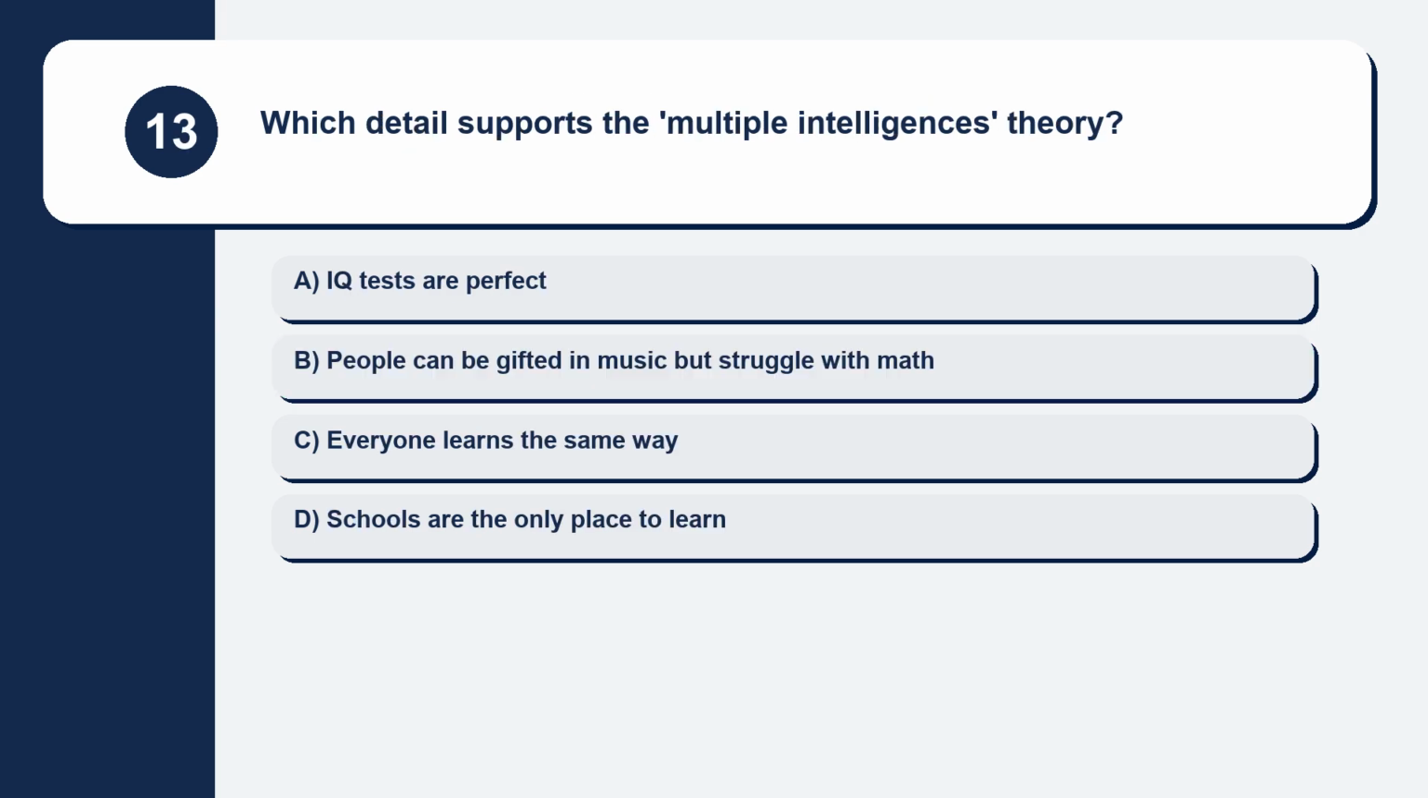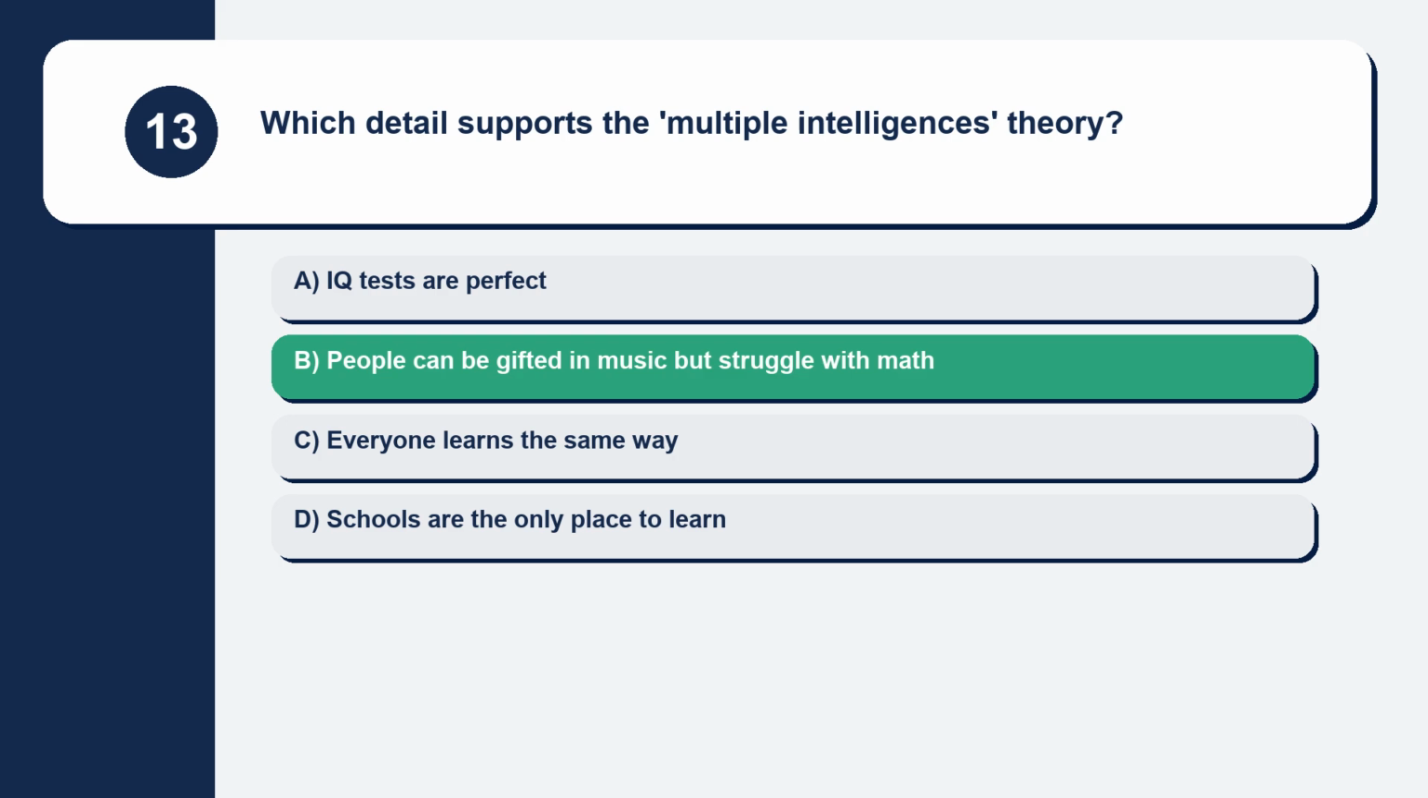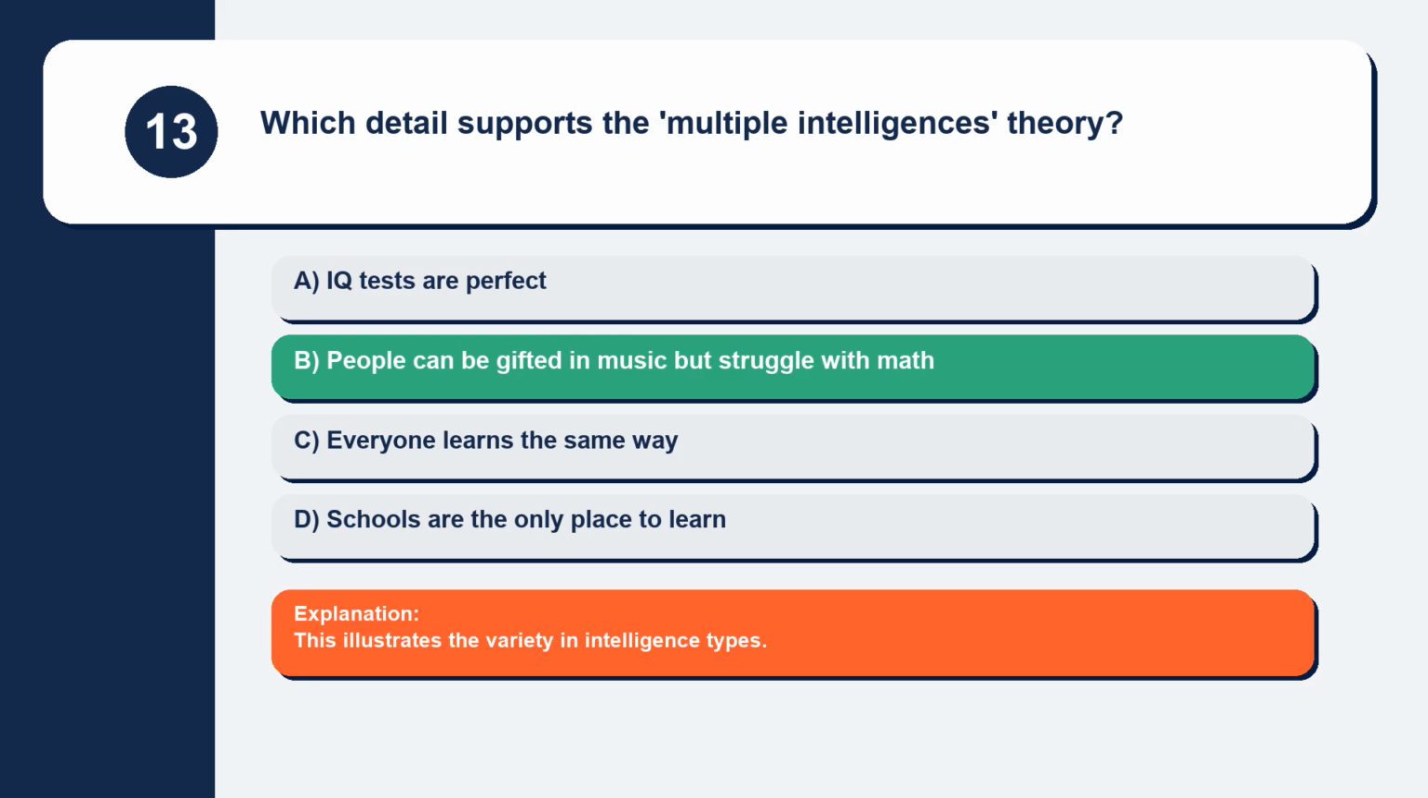Question 13. Which detail supports the multiple intelligences theory? IQ tests are perfect. People can be gifted in music but struggle with math. Everyone learns the same way. Schools are the only place to learn. This illustrates the variety in intelligence types.